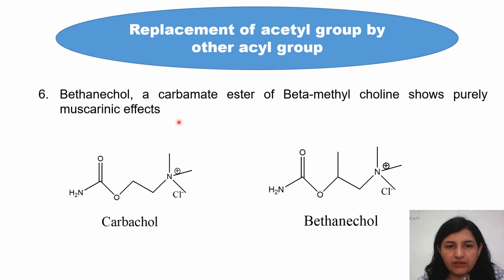Now, bethanechol is a carbamate ester of beta-methylcholine. The difference between carbachol and methacholine is the methyl group, this methyl group at the beta position. This bethanechol is much more active than carbachol.